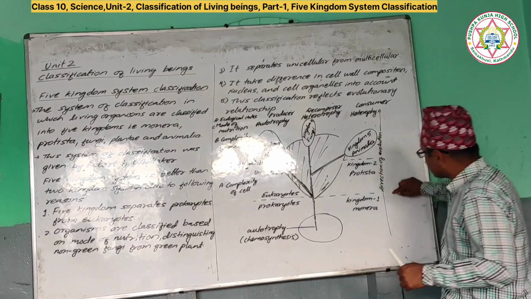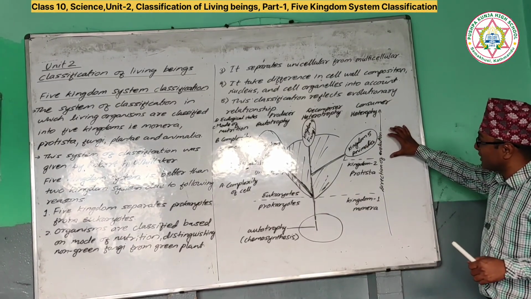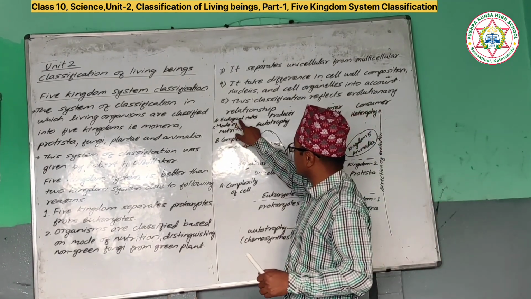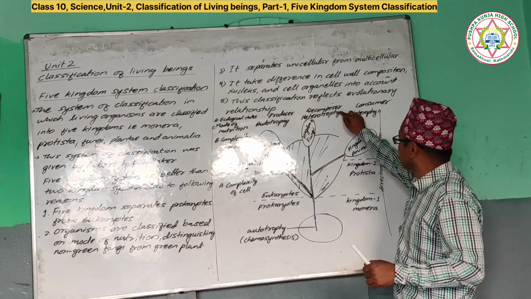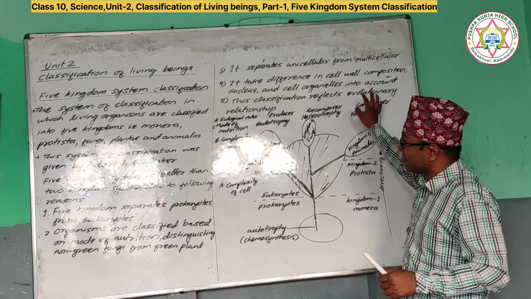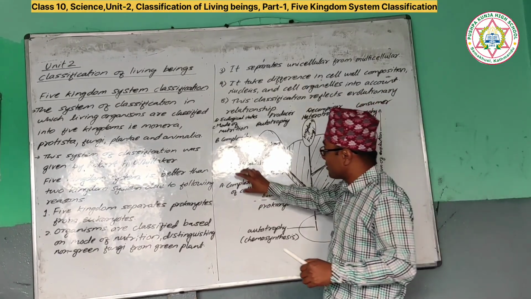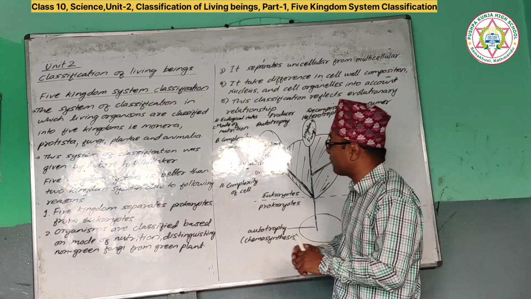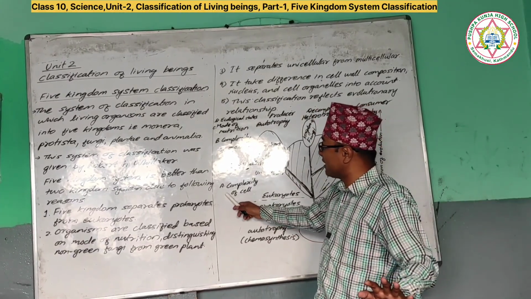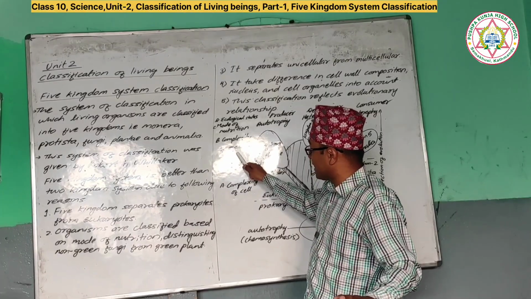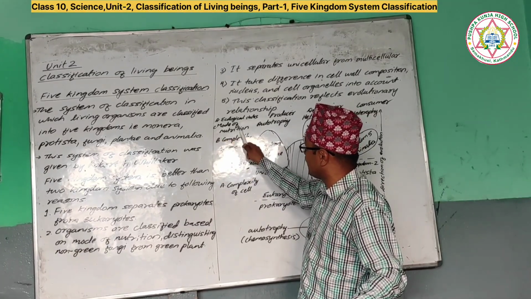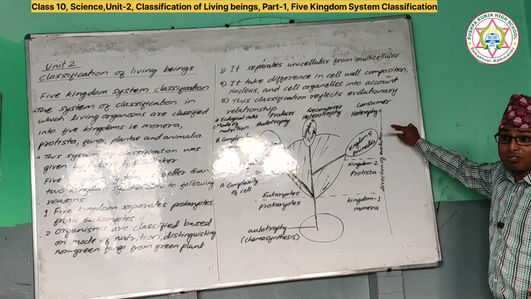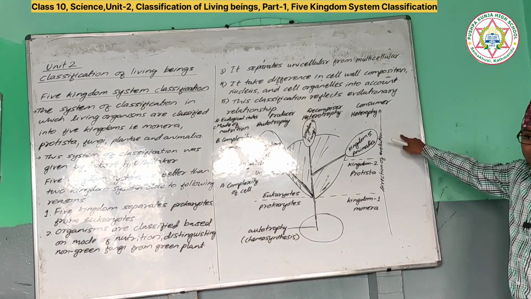Another is evolution pattern. Next one is ecological status: producer, decomposer, consumer. According to that also they have done classification. It has also done classification according to the number of cells, unicellular or multicellular. All total five bases are there. A is complexity of cell, B is complexity of organism, C is mode of nutrition, D is ecological status, and E is direction of evolution. So there are five bases for classification.